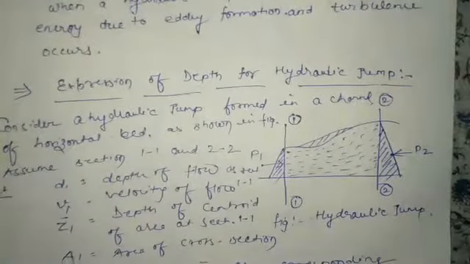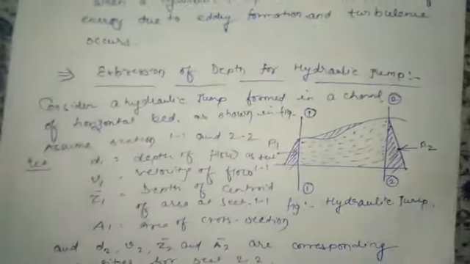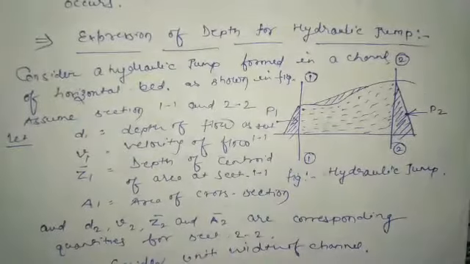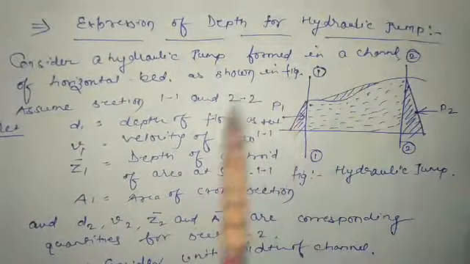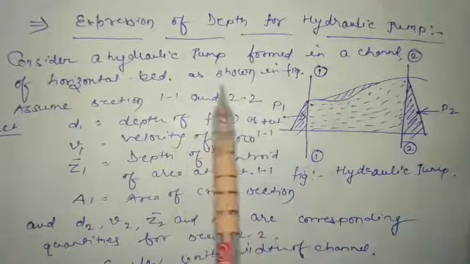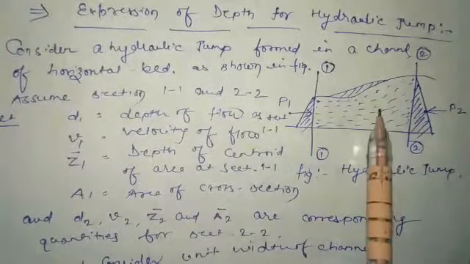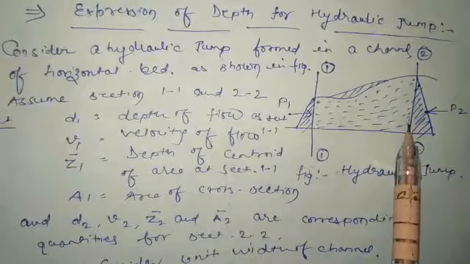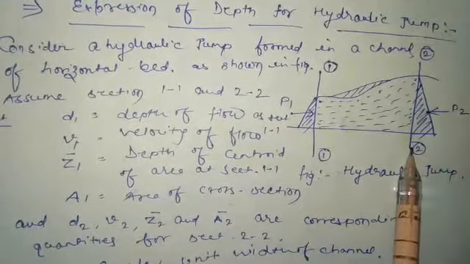Okay, guys. The next is expression of depth for the hydraulic jump. Right? Consider a hydraulic jump formed in a channel of horizontal bed as shown in the figure. So we can draw the figure of the hydraulic jump and we can assume section 1-1 and section 2-2. Right?